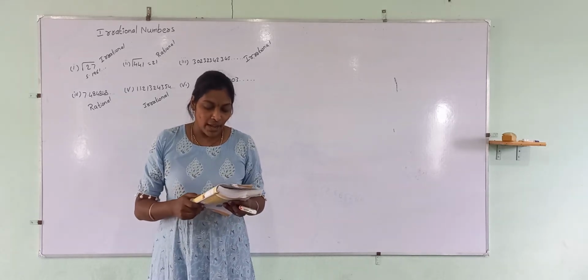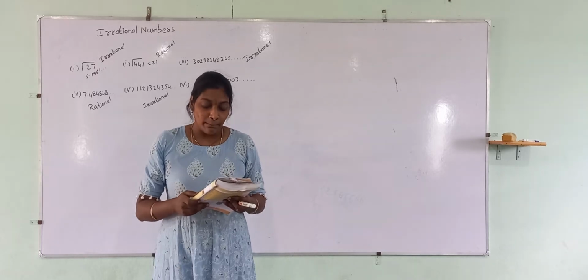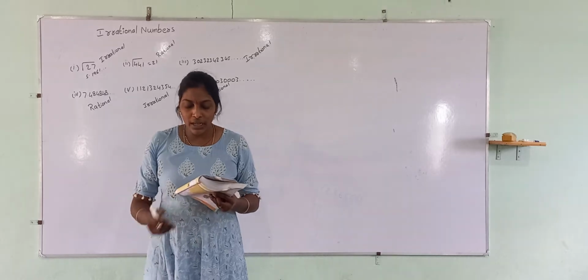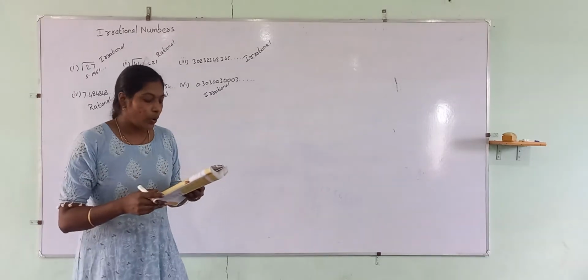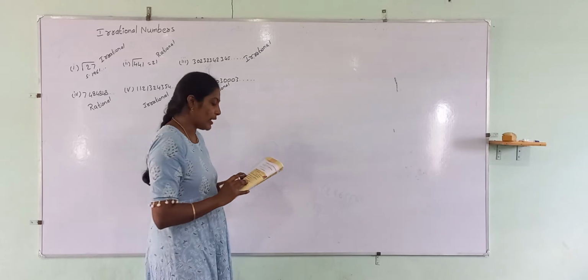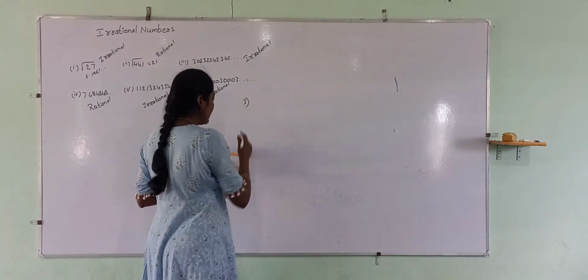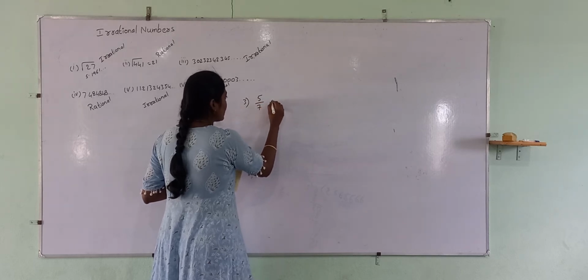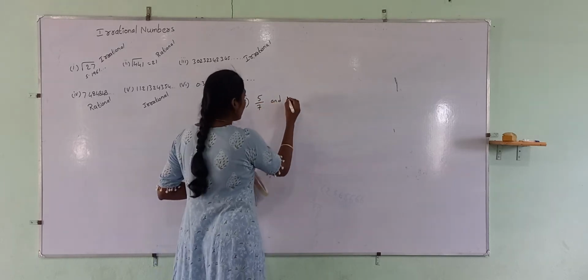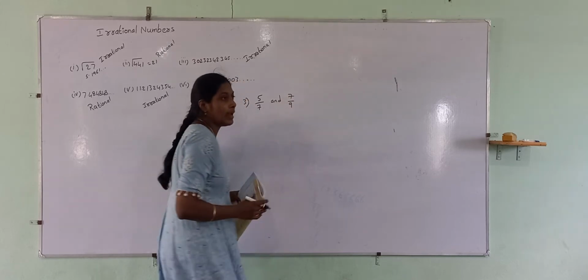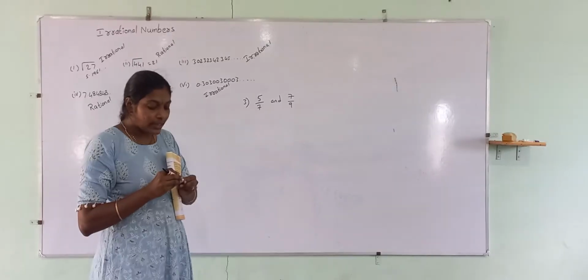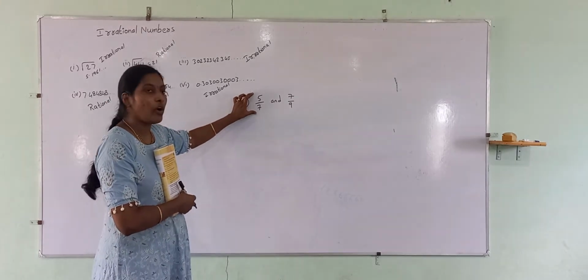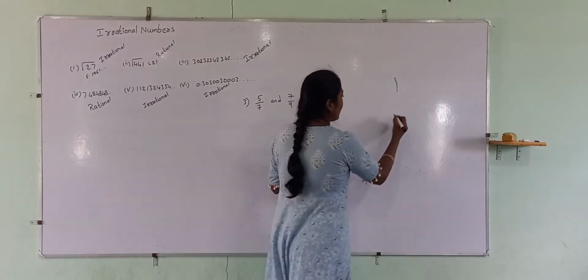Third one: find an irrational number between 5/7 and 7/9. How many more may there be? What they are asking us to write is the irrational numbers between 5/7 and 7/9. To write the numbers in between, first of all, we must know the value of 5/7. Let us find it out.